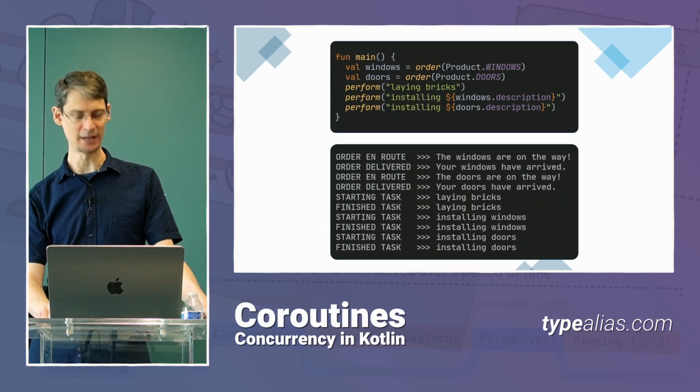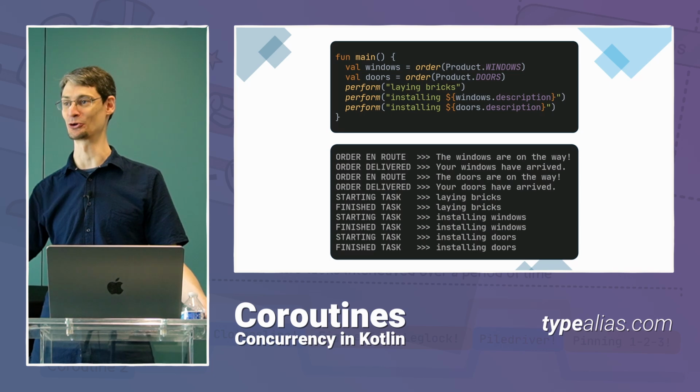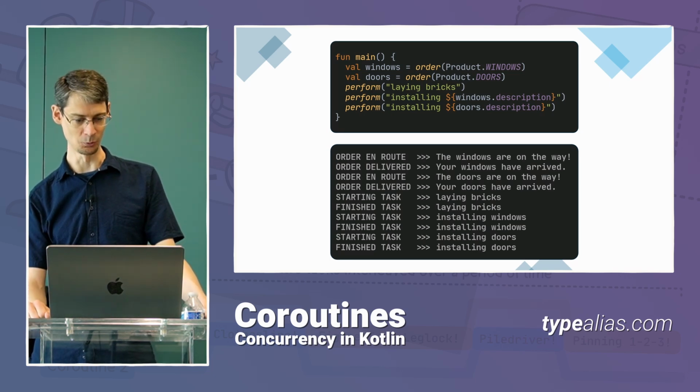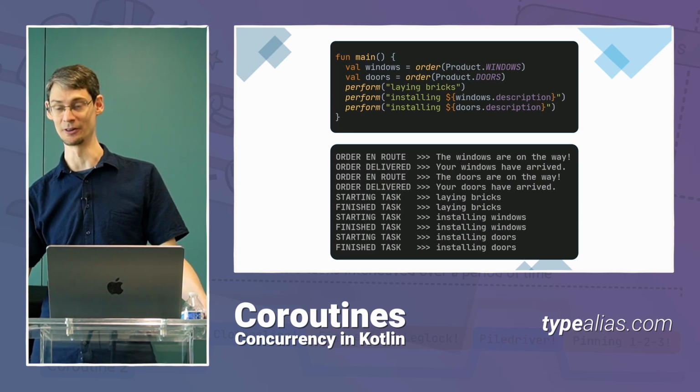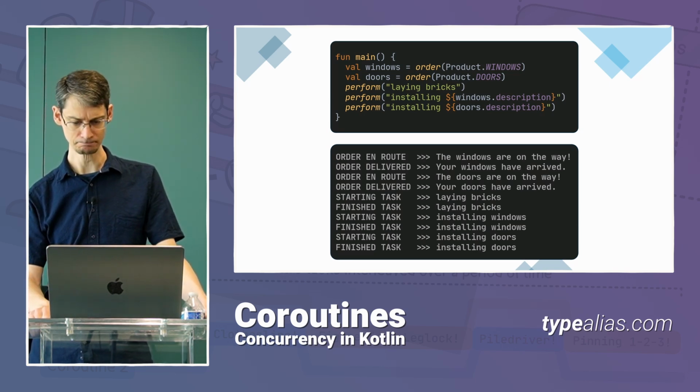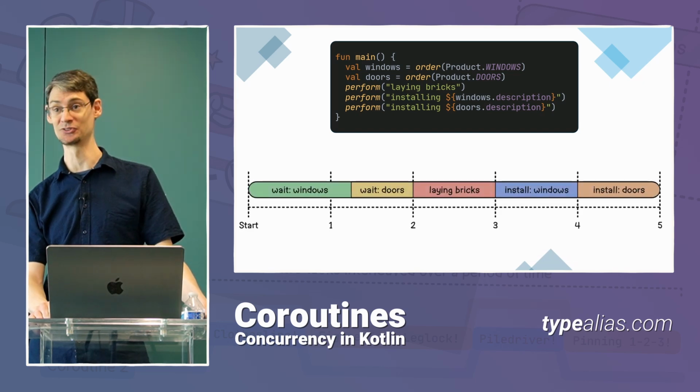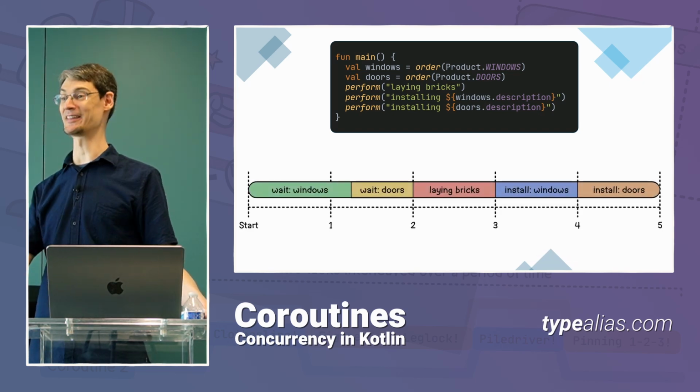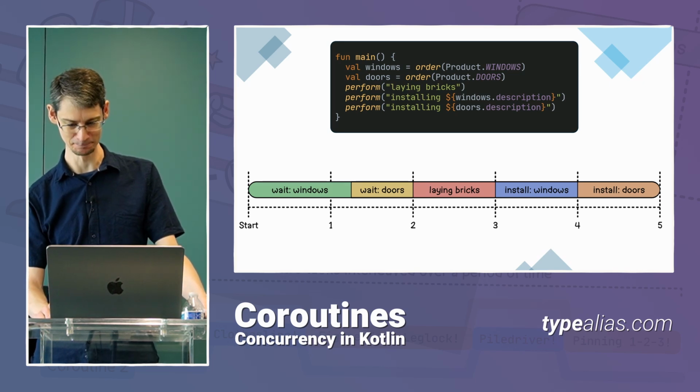And then with that, we can have a main function that looks exactly like what we just heard from the story, where we order the windows, order the doors, lay the bricks and then install the windows and doors. And when we run this code, it takes a full 5 seconds to complete. And we're going to see by the end of the presentation how we can speed this up.